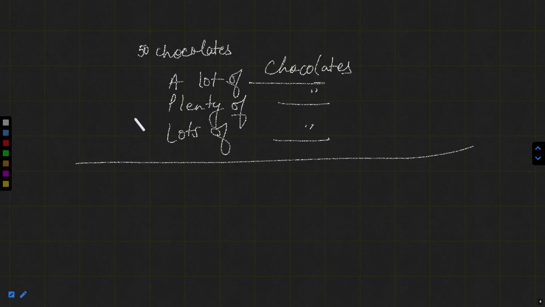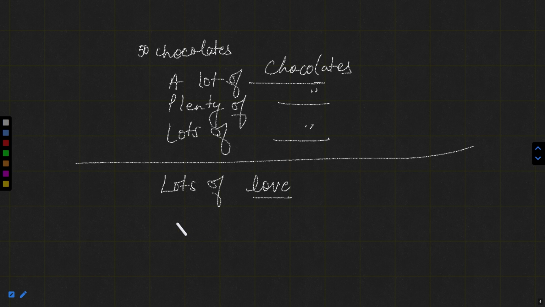Now, but if I say, suppose there is lots of love. Now, is love countable? Can you count love? No way. So lots of love refers to when someone loves you a lot, when someone loves you very much. For example, my mother loves me a lot. So in this example, I can show the love of my mother for me, that is infinite. So that is lots of love, because this love is uncountable. So we can use the part of it.